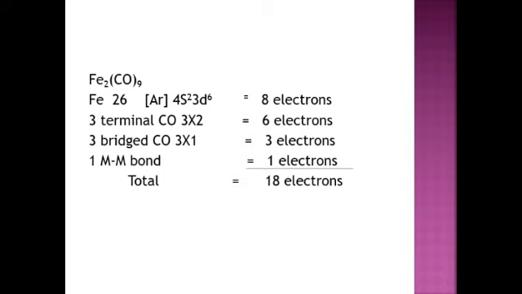Here we consider only one iron atom, and a single iron atom has 18 electrons. So this molecule also obeys the 18 electron rule, so it should be more stable.